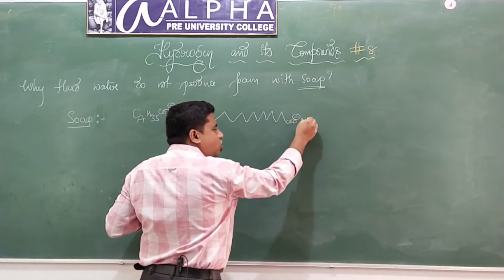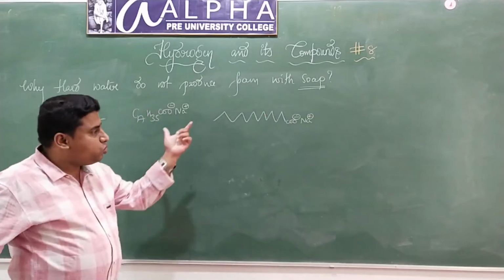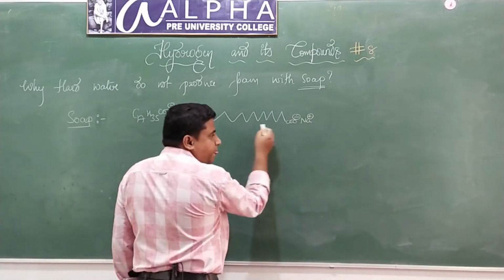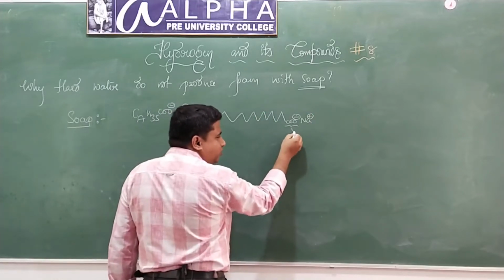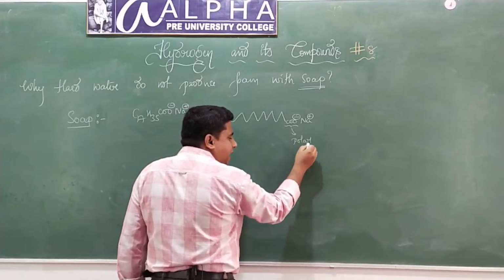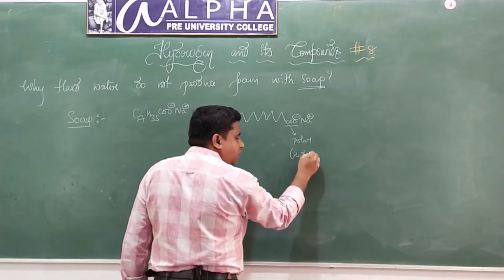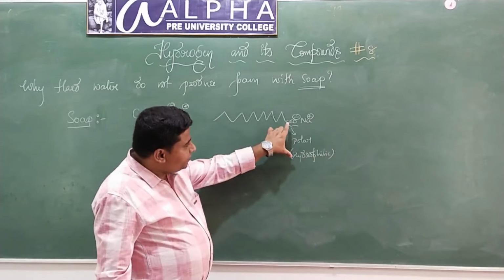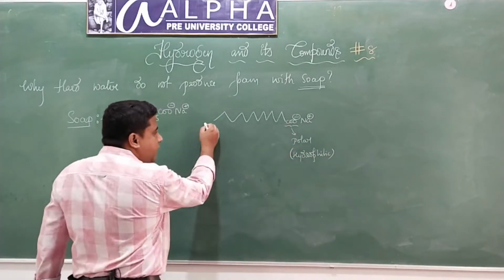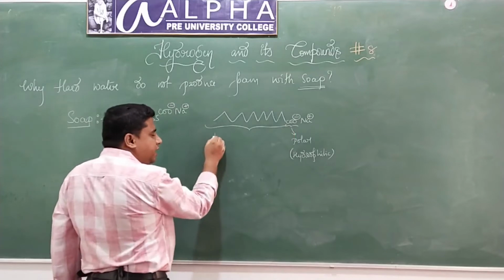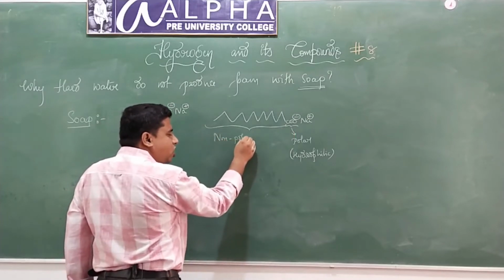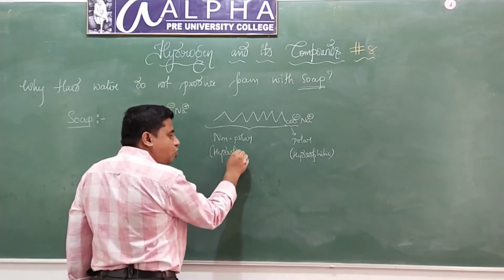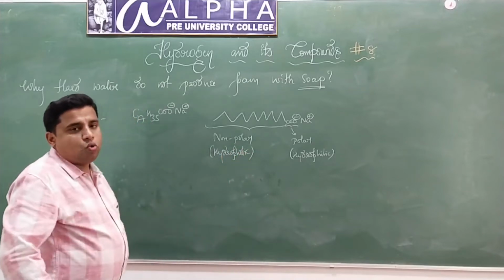See, in this soap, this part is polar and hydrophilic, that means it will be attracted towards water, whereas this part is non-polar and hydrophobic in nature, that means it will not be attracted by water. Are you getting my point?